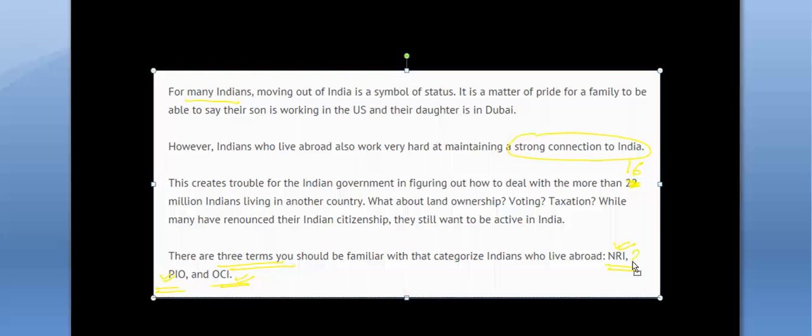In the NRI scheme, these NRIs get a lot of benefits. Similarly, is the case with PIOs and OCI. They also get a lot of benefits. So we'll be studying what kind of benefits these people get. So yes, we were talking about the eligibility criteria for the PIOs, that is, who is eligible to get the PIO card.